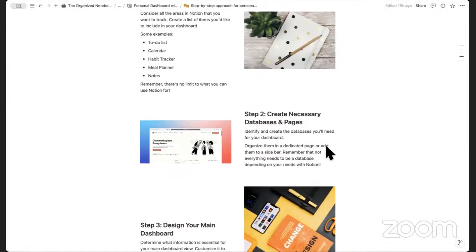The next step is to create the necessary databases and pages. Here you can identify and create the databases that you'll need for your dashboard. You can organize them in a dedicated page or add them to a sidebar. And remember that not everything needs to be a database, depending on your needs with Notion. Some people might want to put everything into a database, but sometimes that just overcomplicates things. So you might want to consider what kind of tracking can be done on a simple page versus what you want in an actual database. These are all things to consider when thinking about having a personal productivity dashboard in Notion.